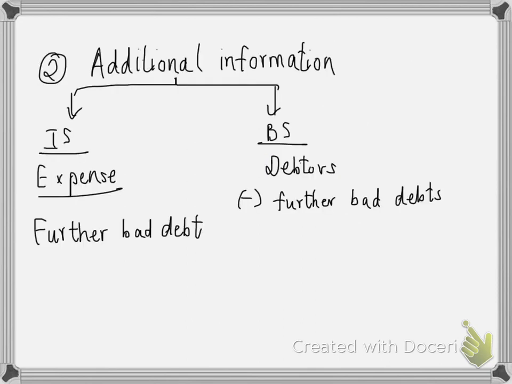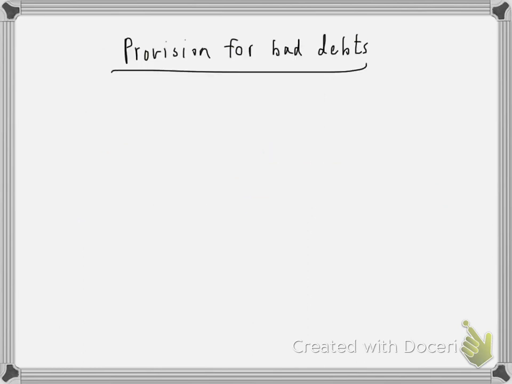Now, if the bad debts is mentioned in the additional information area, how will we record it in the income statement and the balance sheet? In the income statement, it's an expense, so we'll put it as bad debt. And in a balance sheet, we'll first write the debtors amount. After that, we will deduct the bad debts from the debtors, if bad debts is mentioned in the additional information area.